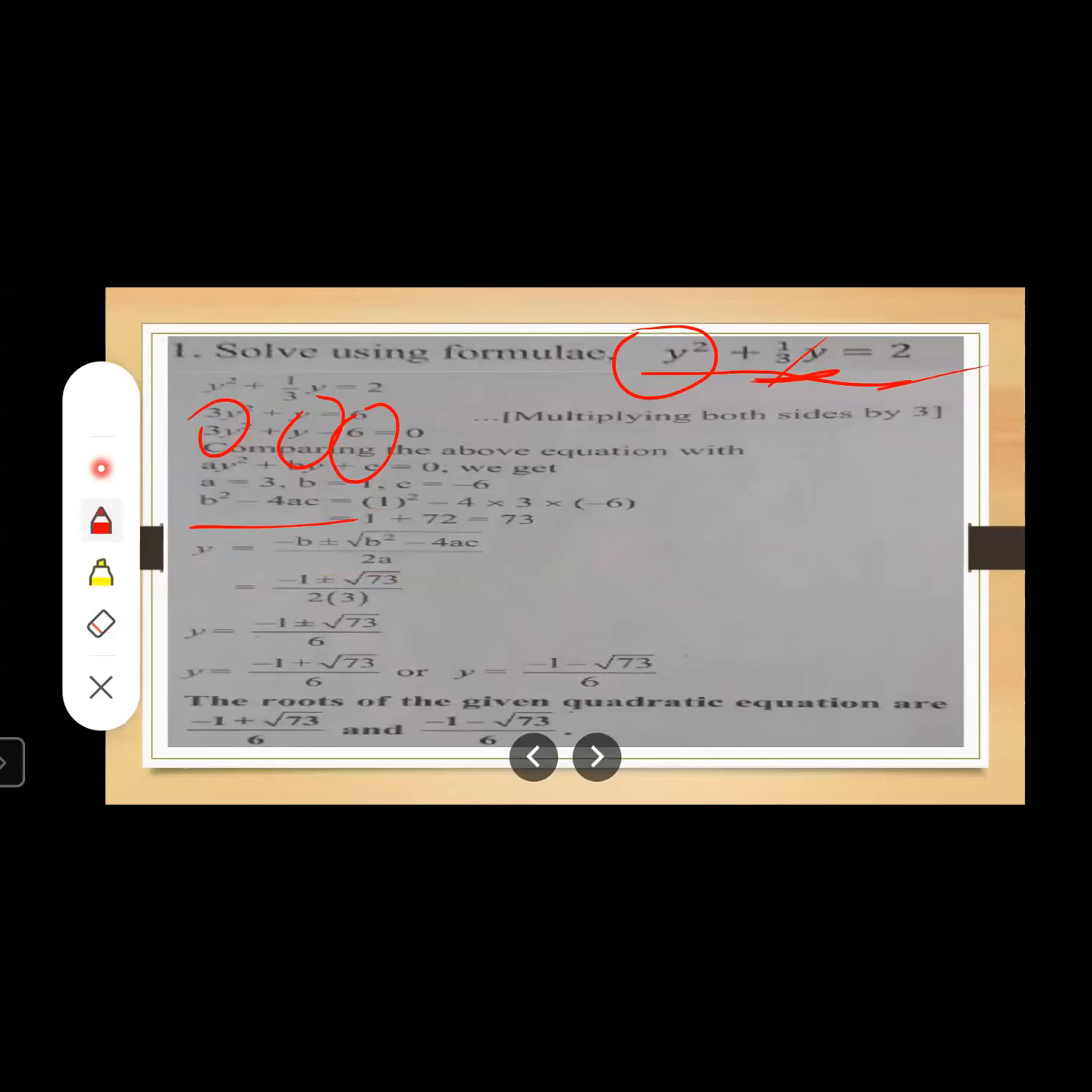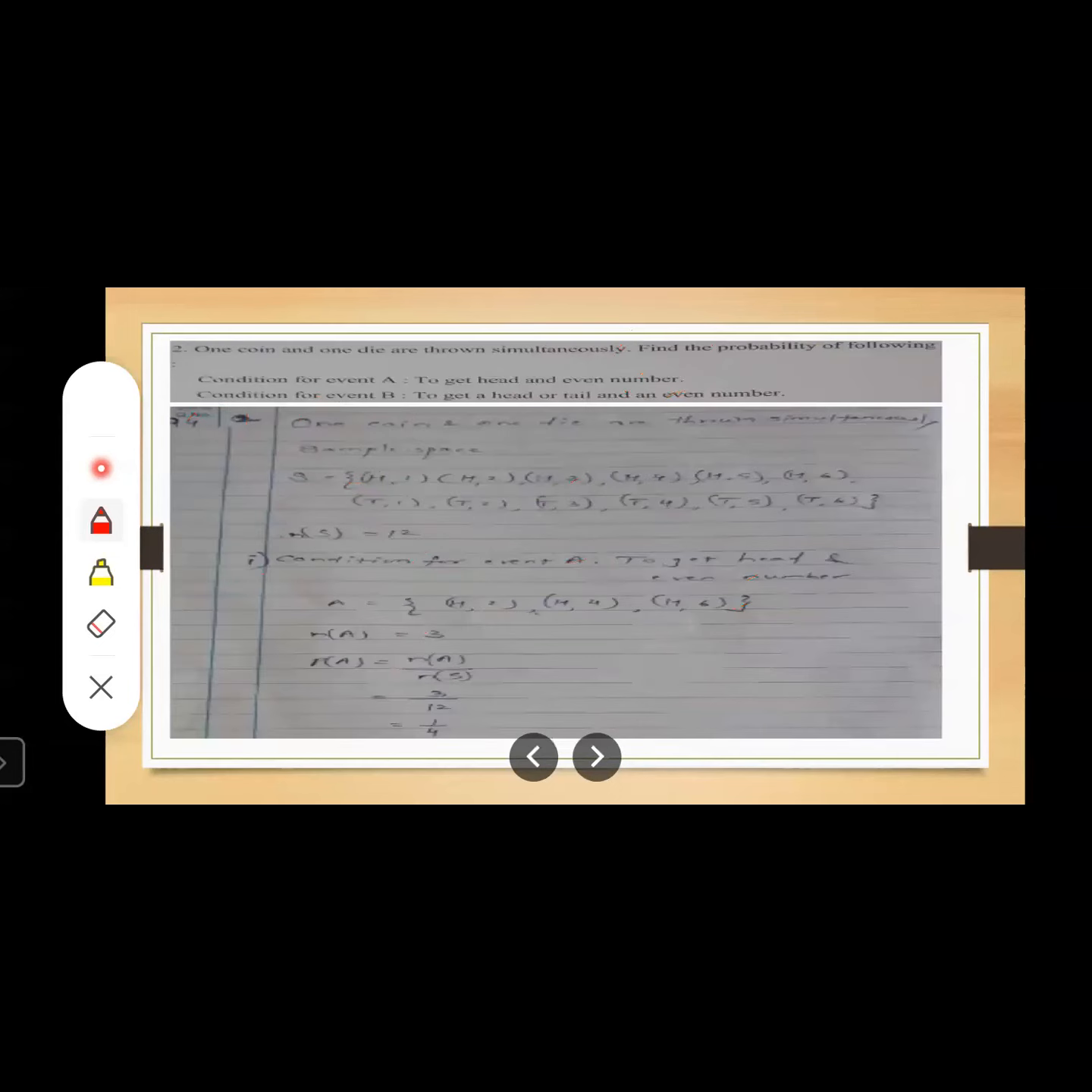So first of all, find out the value of the discriminant. What is the discriminant? b square minus 4ac. Let us find out the value of b square minus 4ac. This value comes out to be 73. Once you find out this value, write down the formula, substitute the values of b square minus 4ac, a, b, c, and find out the corresponding values of x. And finally, your answer should be in this form: the roots of the given quadratic equation are minus 1 plus root 73 upon 6, and minus 1 minus root 73 upon 6. Okay students, let us move to the next sum.